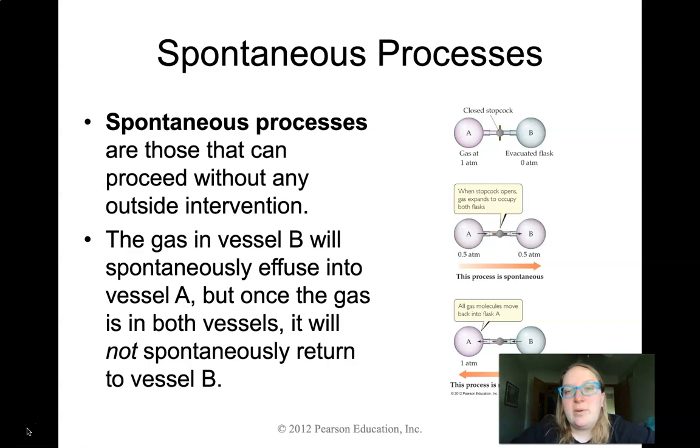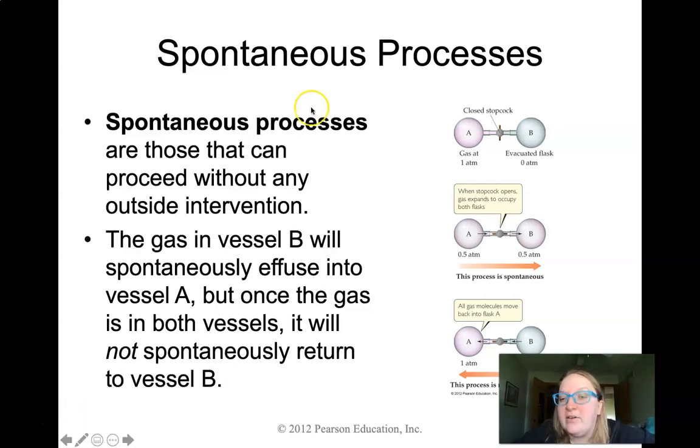So that being said, we're going to talk a little bit about this idea of a spontaneous process. What this means is just that this will happen without any kind of input from us. So if I put two things together and I want an explosion to occur, then all I have to do is put those two things together. I don't have to heat it. I don't have to monitor it. I don't have to add anything else. If I put those two things together and they produce an explosion, that's a spontaneous reaction. Or if I put those two things together and they produce a liquid, that's a spontaneous reaction. If some reaction occurs and the substance changes from one substance to another, then that is considered a spontaneous reaction if and only if we did not put anything in to make it happen.